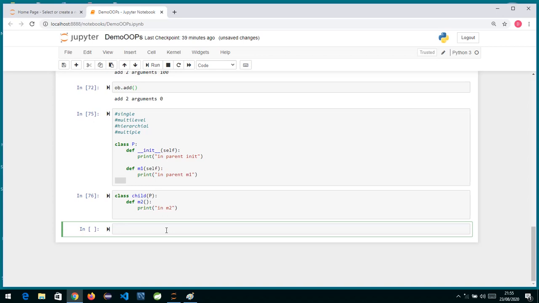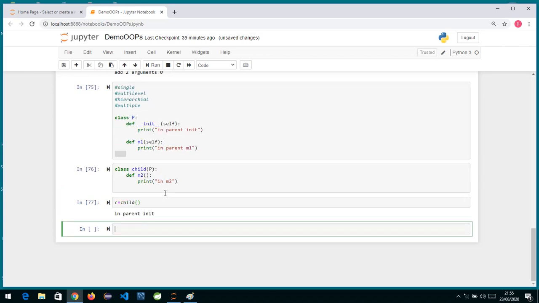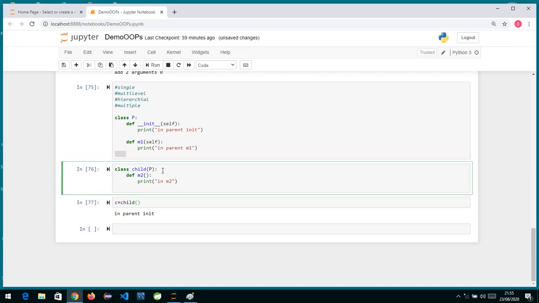Now we'll create an object over here. So c is equal to child, I'm creating an object of child with empty brackets. Now what we have learned is that whenever we create an object, by default the init method is invoked, but we have not written any init method inside our child class. Now let us see what is happening. It has called the parent's init method. So if there is no init method inside your child class, then through inheritance the parent's init method is inherited in the child class, so that is called.